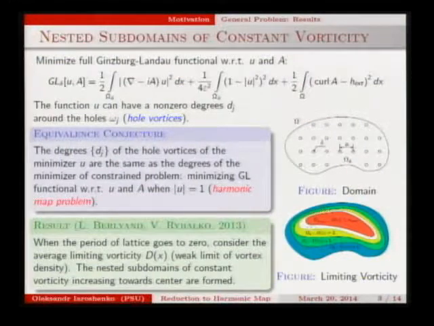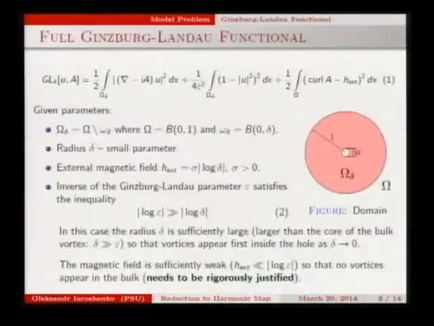And in this case, strong convergence of minimizers just implies the equality of degrees. In our case, the situation becomes worse because the field will blow up in this limit. And to prove this conjecture, we start with a model problem in the circular domain with one hole. So that's what this presentation will be about.